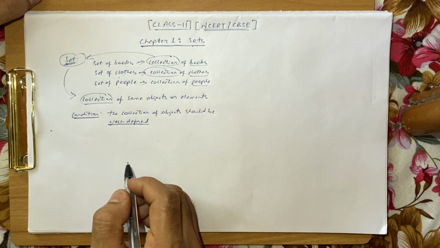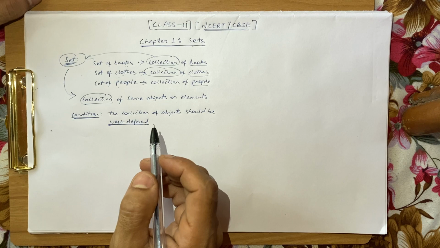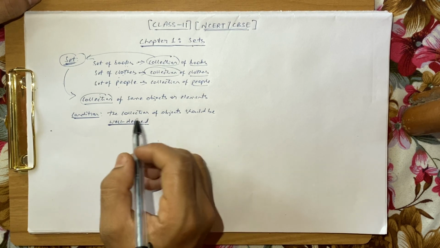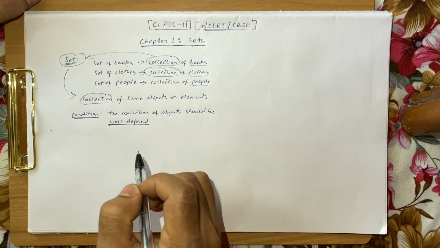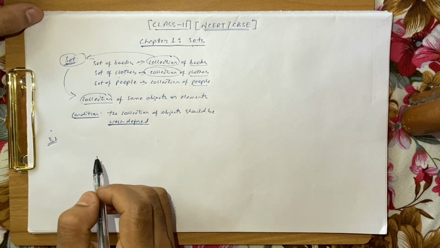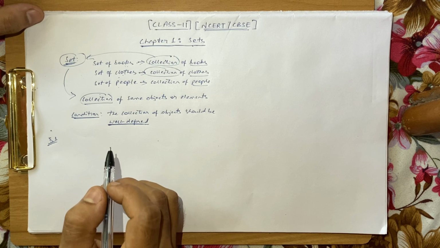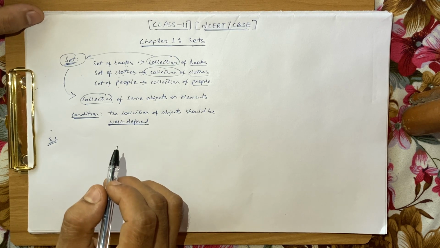All right, now what does this word mean, well defined? Or you may be confused, like what is well defined? So let's try to understand this with the help of some examples. Let's take example number 1. Let me ask you a question. Tell me how many members are there in your family. Try to pause the video and think about it.